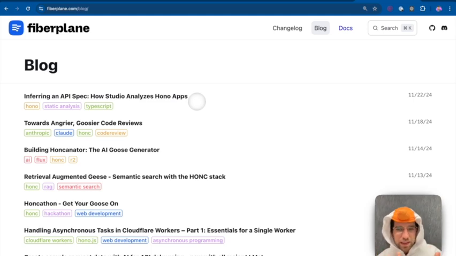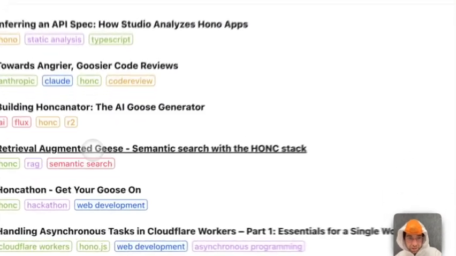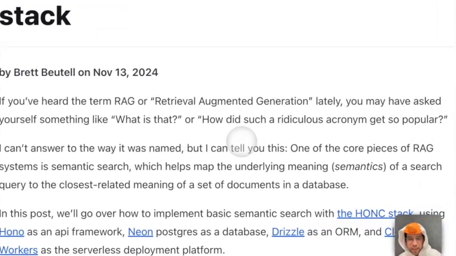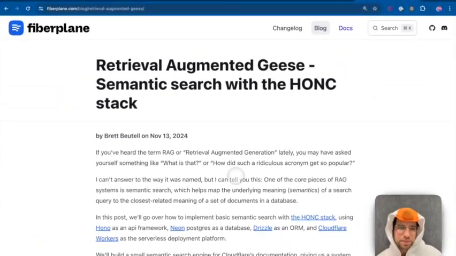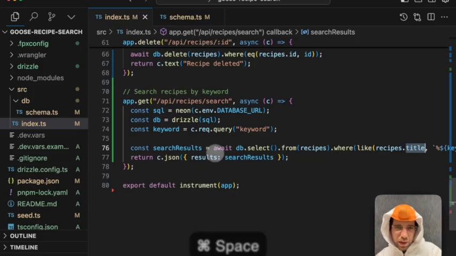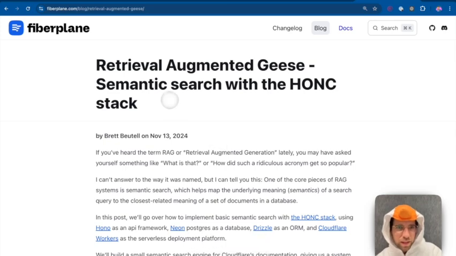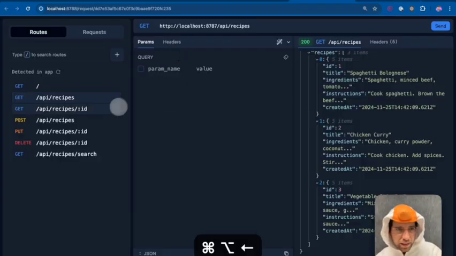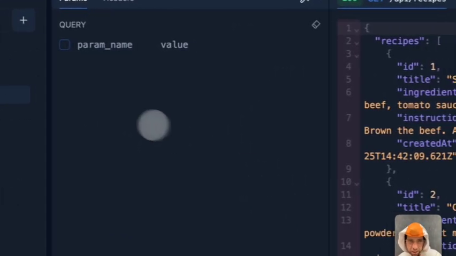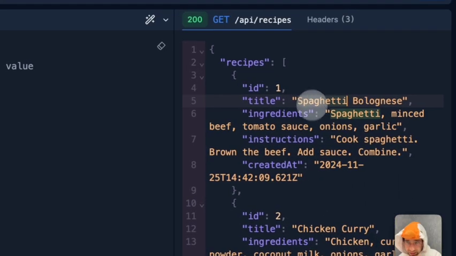okay, what is not semantic search? I would say keyword search is not really semantic search. And why is that? Keyword search is something like if I wanted to look for a pie. All right, I know. We can actually demonstrate this in the API. So here we have this spaghetti bolognese.